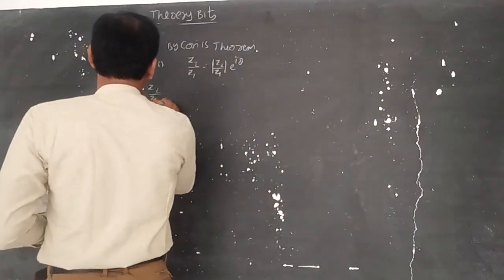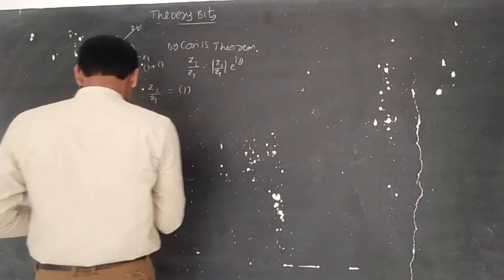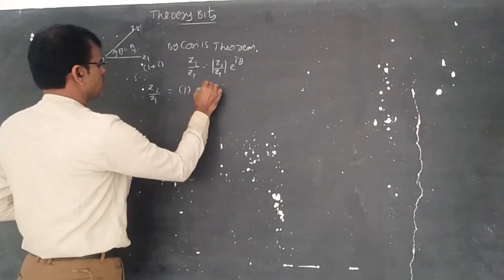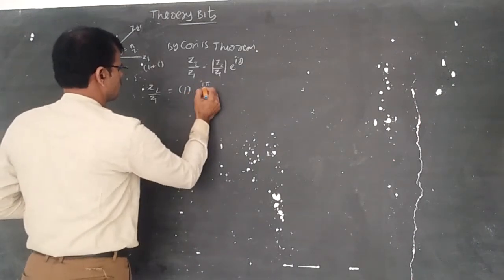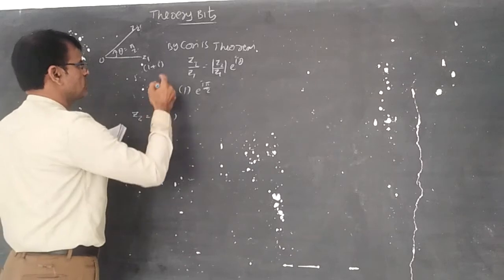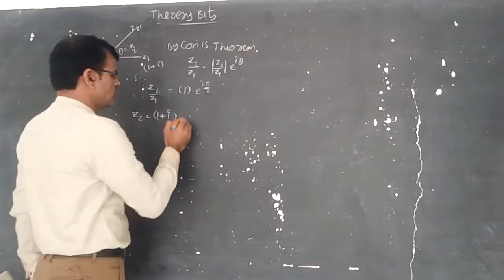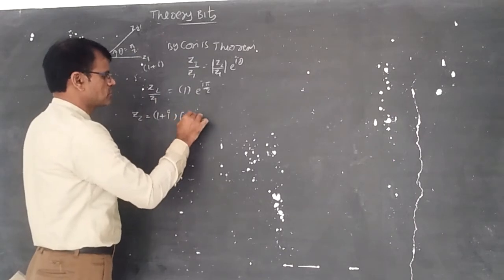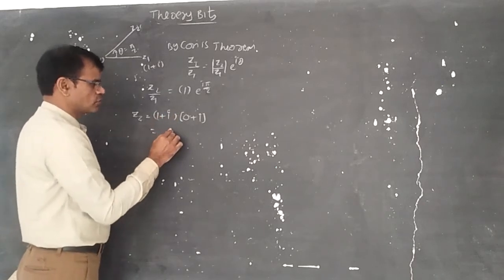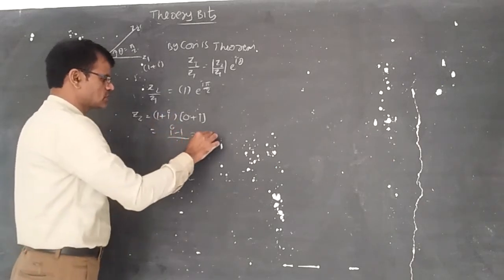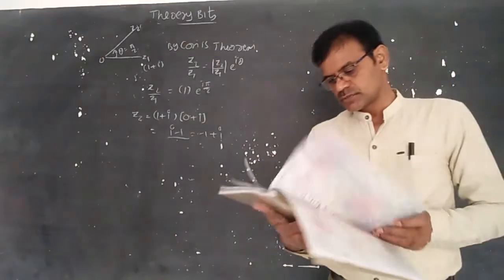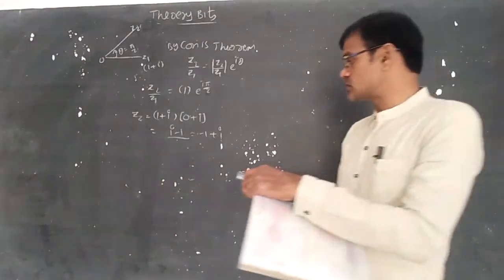So z2 by z1 is simply 1 in magnitude, because there is no change in the magnitude. So e power i pi by 2. So z2 is equal to 1 plus i into z1, meaning 1 plus i. E power i pi by 2 means cos theta plus i sin theta, cos pi by 2 plus i sin pi by 2. So 1 plus i into 0 plus i. So i minus 1, which you can otherwise write as minus 1 plus i. According to the options given, it is the third option.